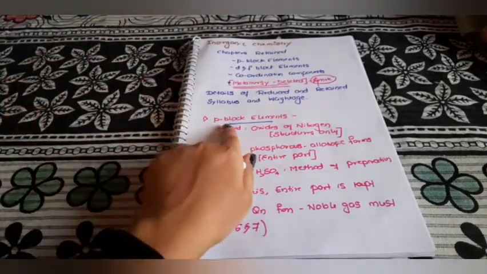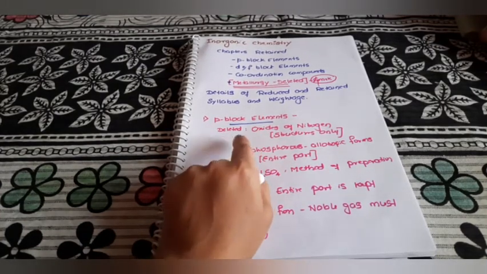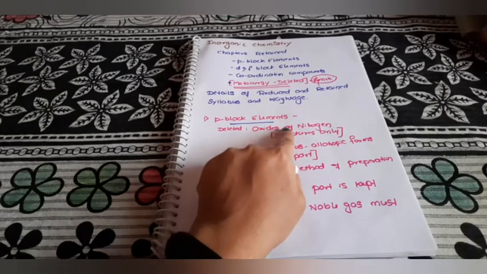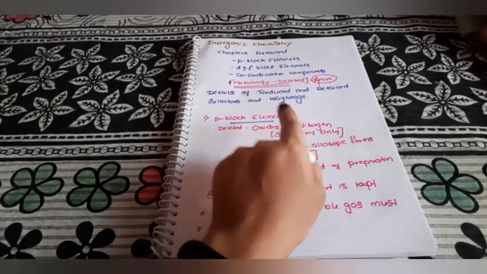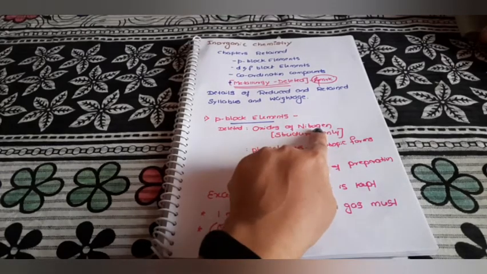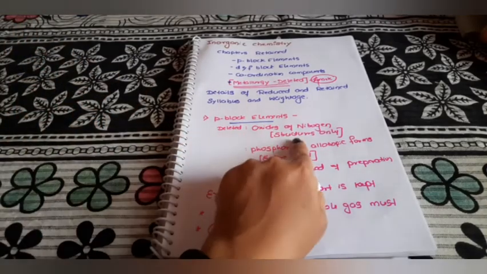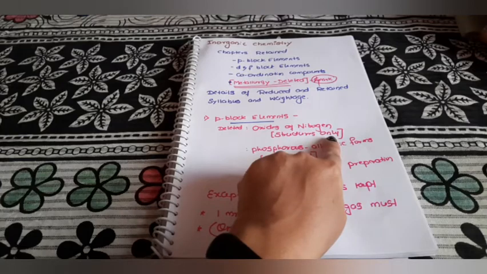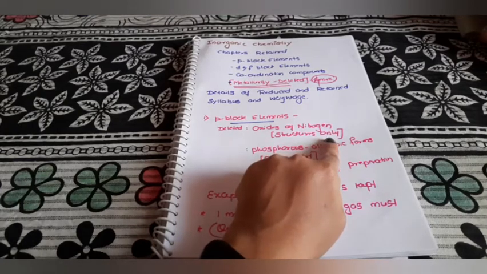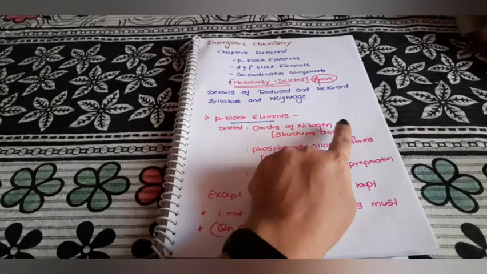Now let us go with the P block elements. The deleted portions I'm going to discuss. In the oxides of nitrogen, only the structures are deleted. In the nitrogen family, the structures of the oxides of nitrogen, that is nitrogen monoxide or N2O, NO2, like that, have been deleted. So no need to study or practice the structures of oxides of nitrogen.